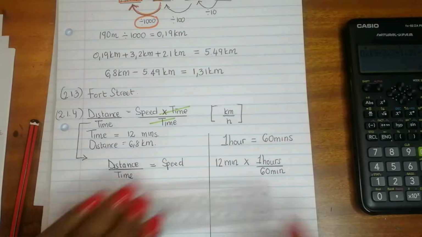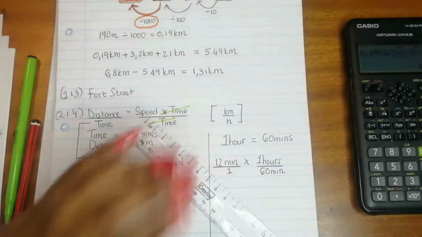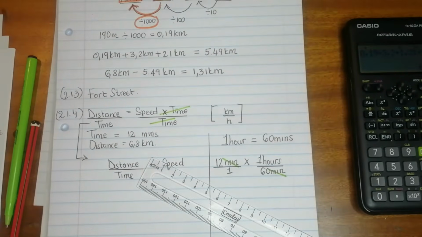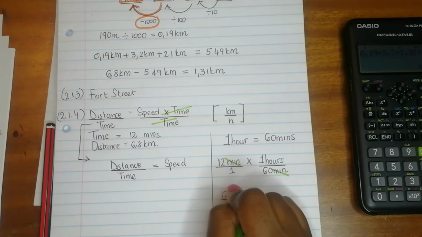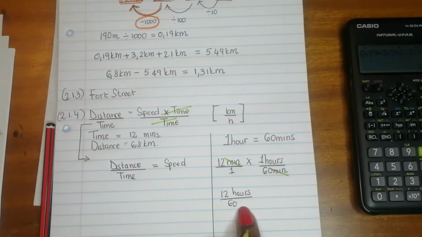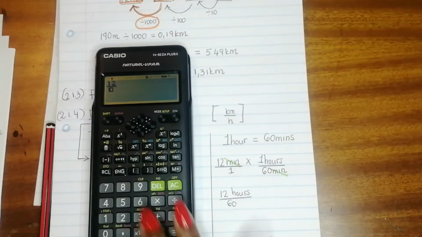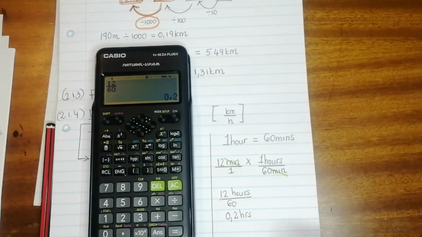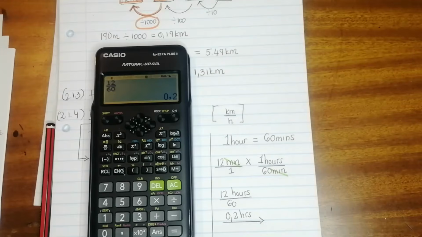And then what do you notice here? If you divide by 60 minutes, the minutes and the minutes actually cancel. The units for minutes cancel. Do you see that there? And you'll be left with 12 hours divided by 60, so already your units are now in hours. You simply take your calculator, punch in 12 over 60 to get the units in hours. So 12 minutes is equivalent to 0.2 hours.